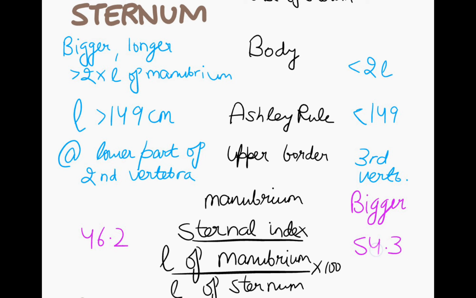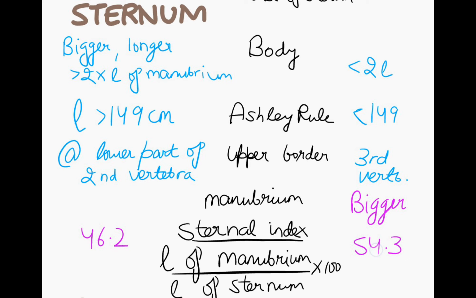In the sternum, body is bigger, longer and more than twice the length of the manubrium in males. Ashley's rule: length is more than 149 centimeter in males and upper border is at the lower part of the second vertebra. While in females, the body is shorter, and by Ashley's rule, full sternum is less than 149 centimeter, and upper border is at the level of the third vertebra, means at the lower level. So length of the sternum will be less in females, and the upper border will be at the lower level.